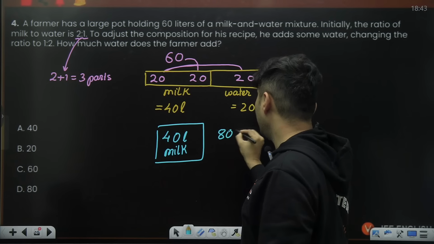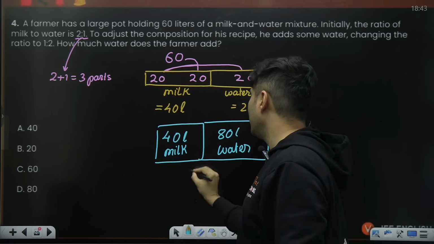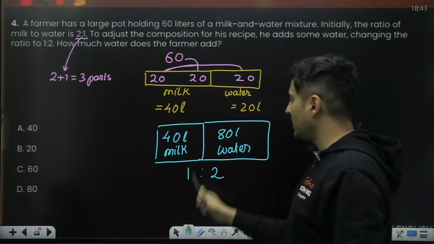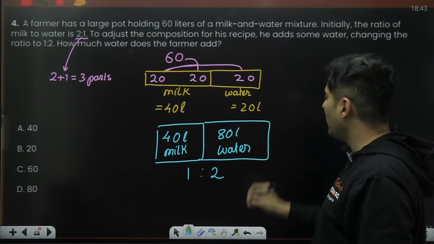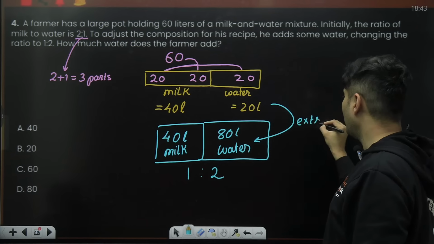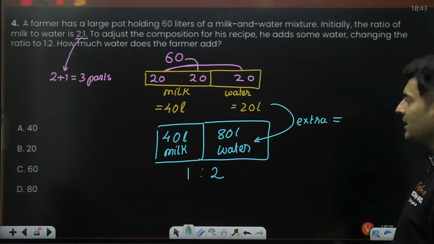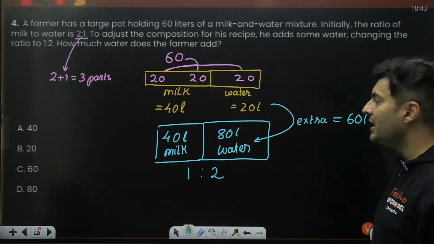You will have 80 liters of water. Only then the ratio will become 1:2. You can see this is double of this. So from 20 to make it 80 liters of water, how much extra water was needed? Think about it. Yes, 80 minus 20, which is 60 liters of water.